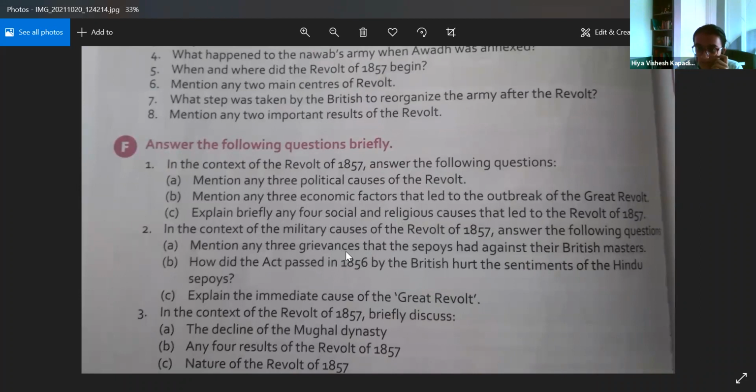Okay. So now you have to answer the questions based upon the following sentences which is given to you all. In context to revolt of 1857, answer the following questions. Number one, mention any three political causes of the revolt. Okay. See, they have told you to mention. That doesn't mean you will just give one word. You have to give explanation also to it. Who will give me any three political causes?